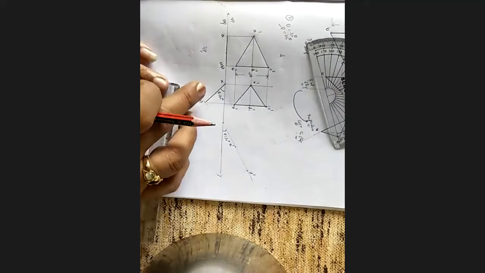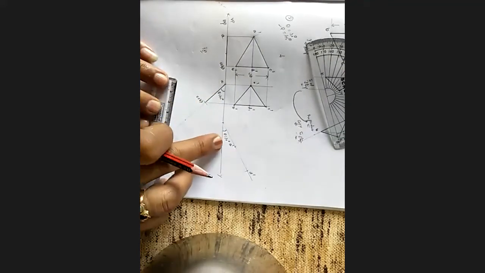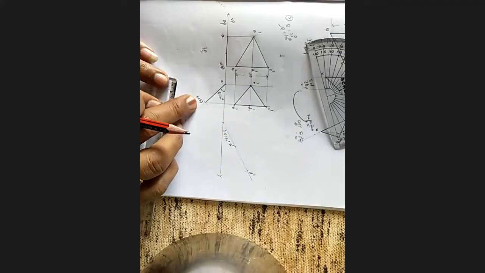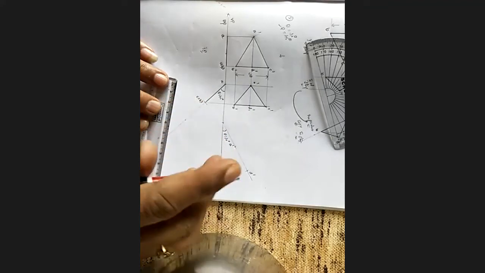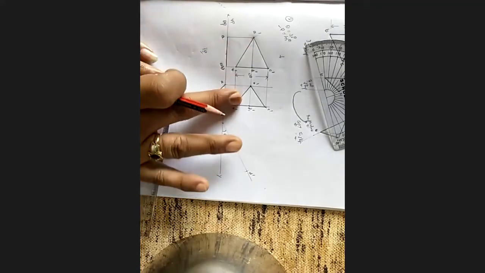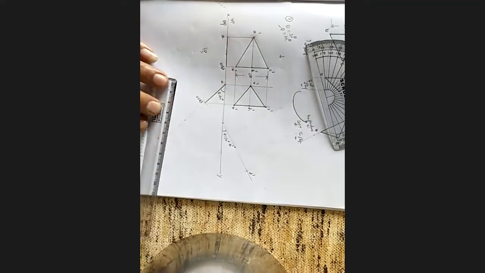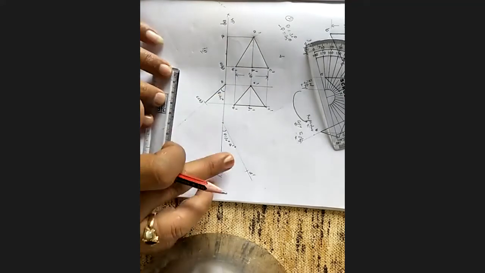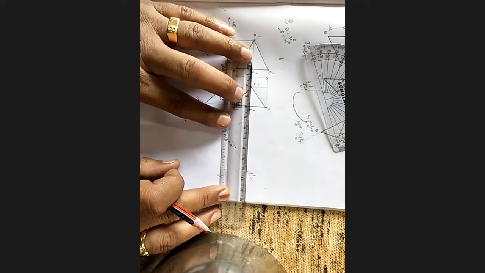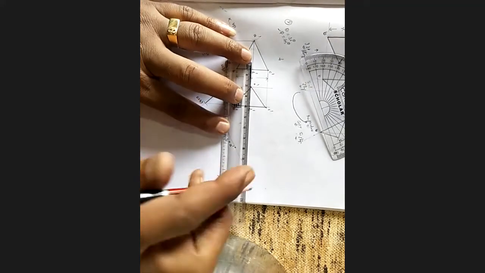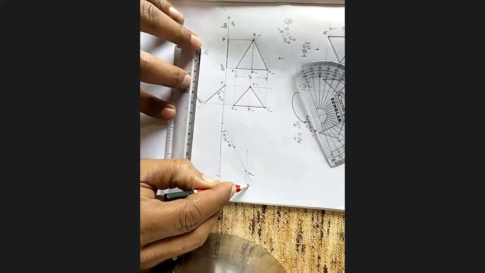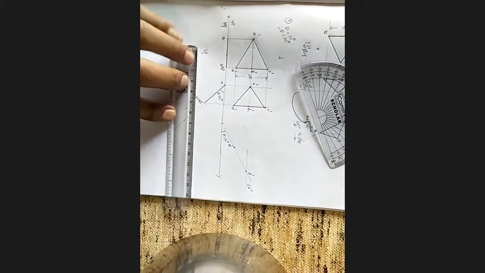But when I want to check again here, the median makes an angle of 45 degrees with VP and 30 degrees with HP. So I have taken the true median again, not the apparent median. I should not touch the apparent median. And wherever D is, I will draw one locus line. This is the locus of D dash.